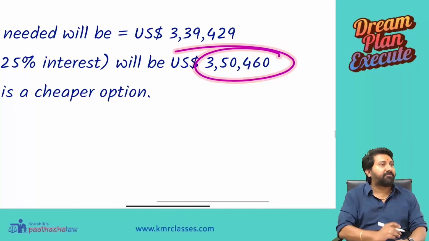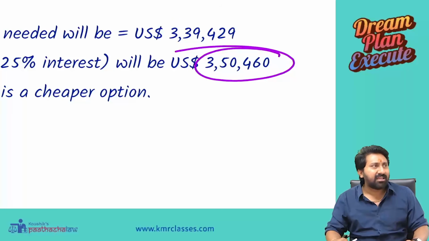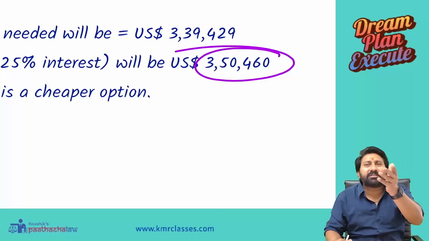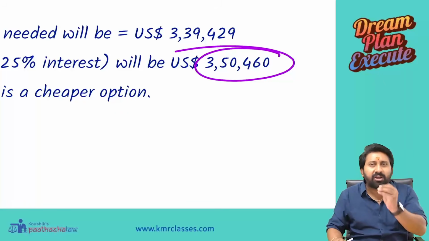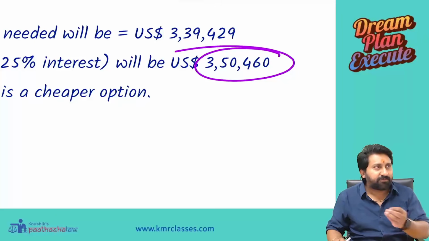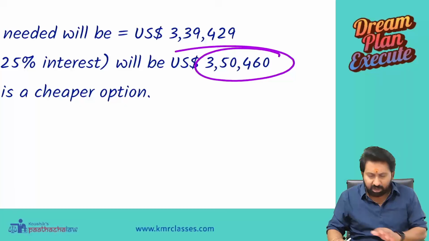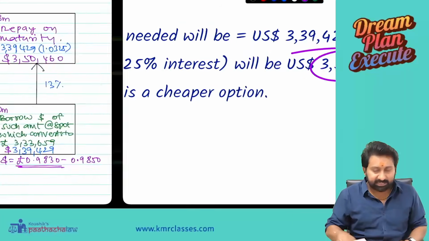Exactly 350,460. That's it. If you do it properly, why will it not tell you? Sometimes in one or two problems, because of that 4 decimal, 3 decimal inconsistency in the exam questions, the answers tallying, small differences can come. 50 paisa, 60 paisa, decimal differences can come. Normally, the change will not come. Exact answers will come. So 350,460 is the final answer.